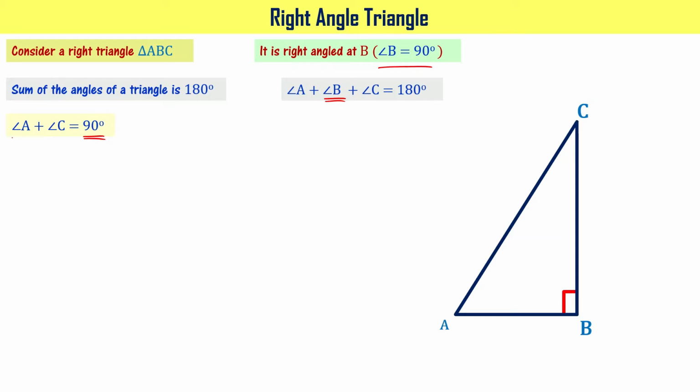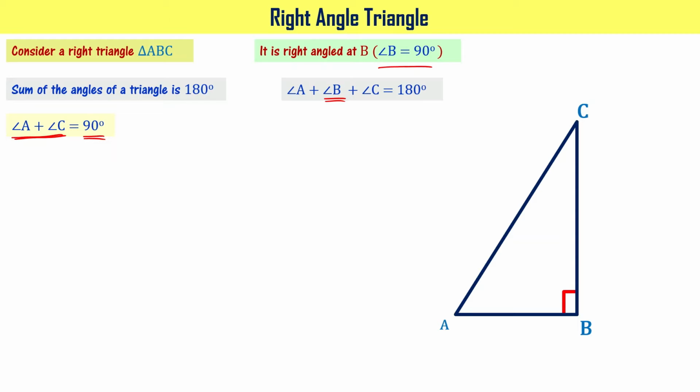When angle A plus angle C is equal to 90 degrees, it means that both of them will have less than 90 degrees value, right? Because their sum is 90 degrees. If angle A is 0, then C can be 90 degrees. But in a triangle, none of the angles are going to be equal to 0, right?